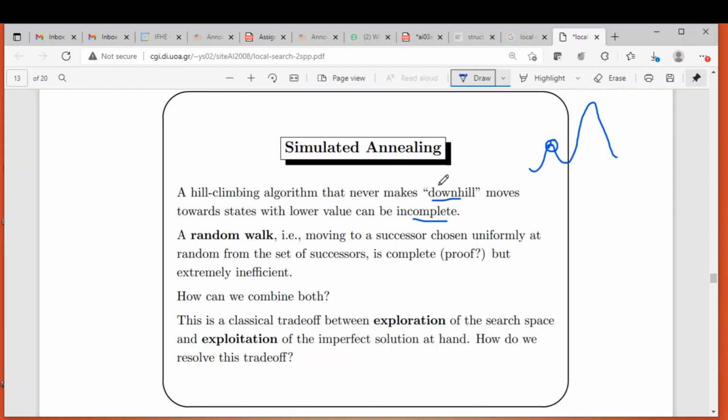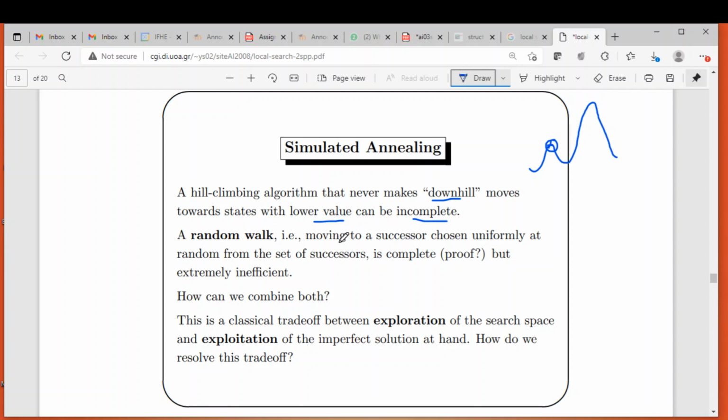If the algorithm is refusing to go for a downhill move, then it can never reach the global maximum. That is what this statement says: a hill climbing algorithm that never makes downhill moves towards states with lower value can be incomplete. It becomes an incomplete algorithm because it is not ready to come down, so it may not find the solution at all.